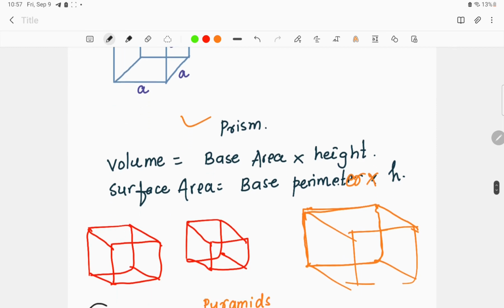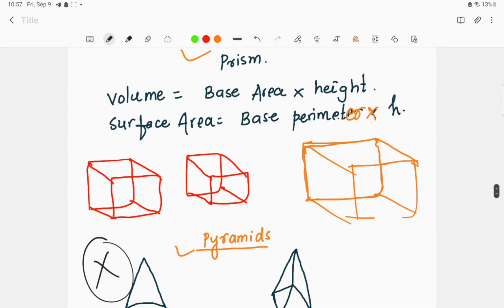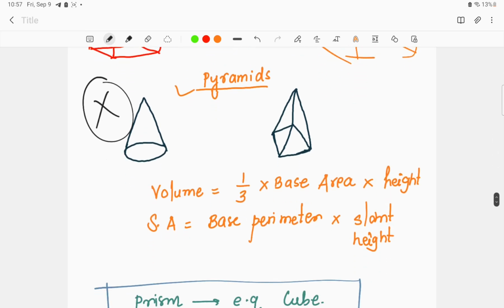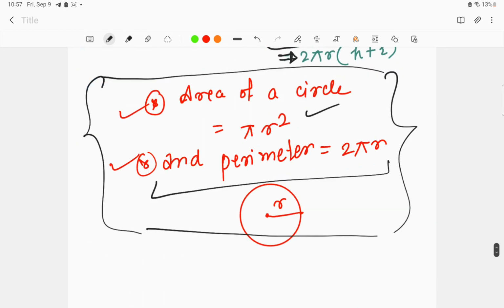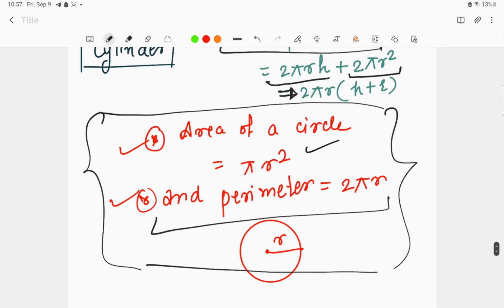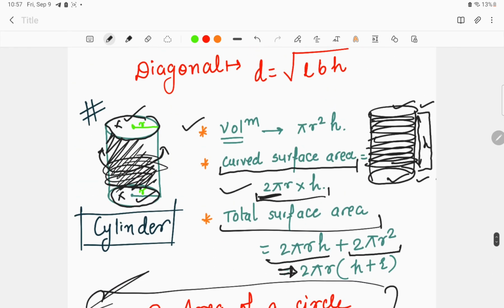In mensuration 3D structure we were discussing the prism. In prism we dealt with the basic formulas for volume and surface area. We discussed various examples like cube, cuboid and the cylinder, and just keep in mind the formulas for the area of the circle and the perimeter of the circle. This will help you with the volume, total surface area and curved surface area of a cylinder. So this was all about today's lecture.